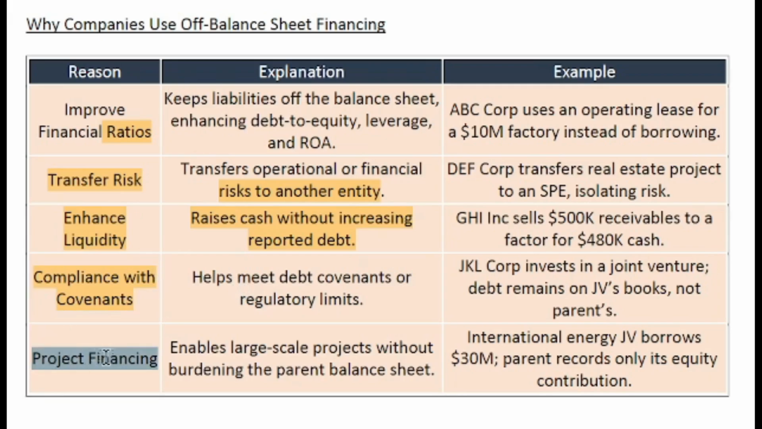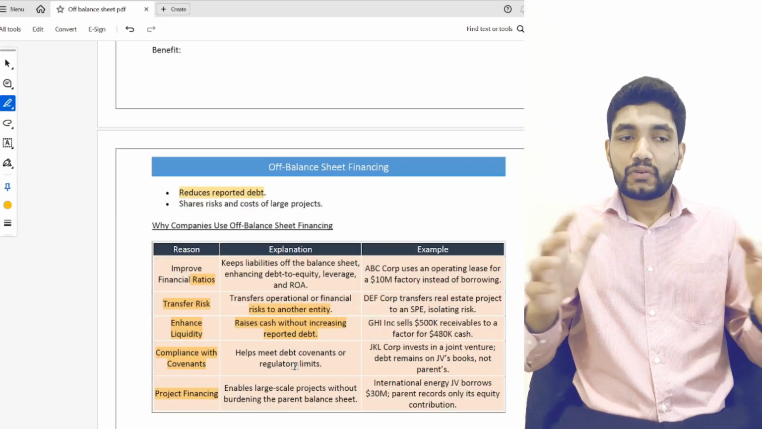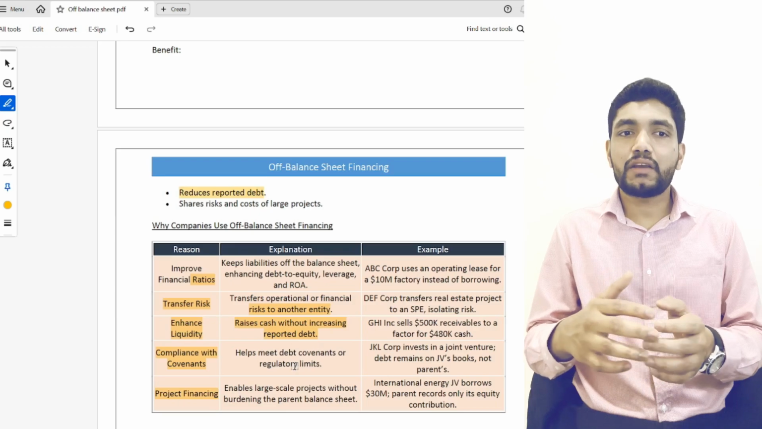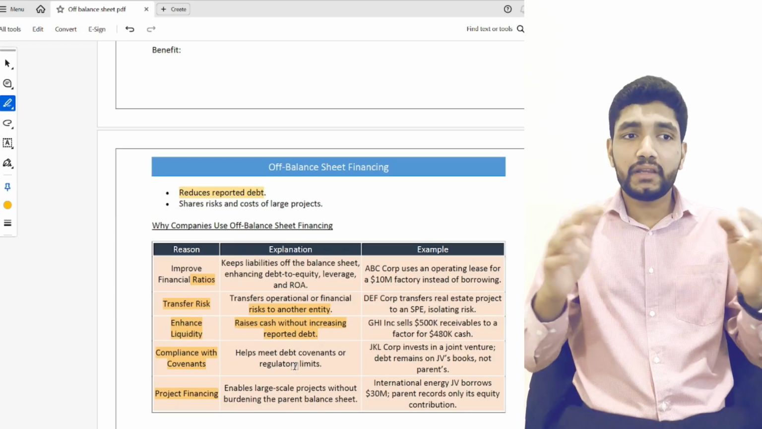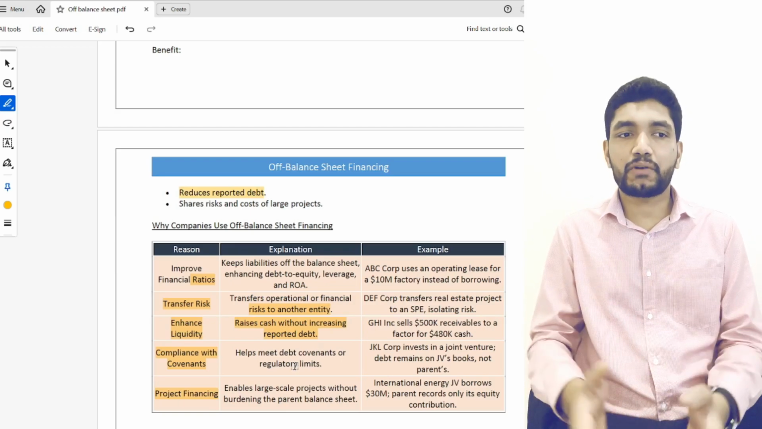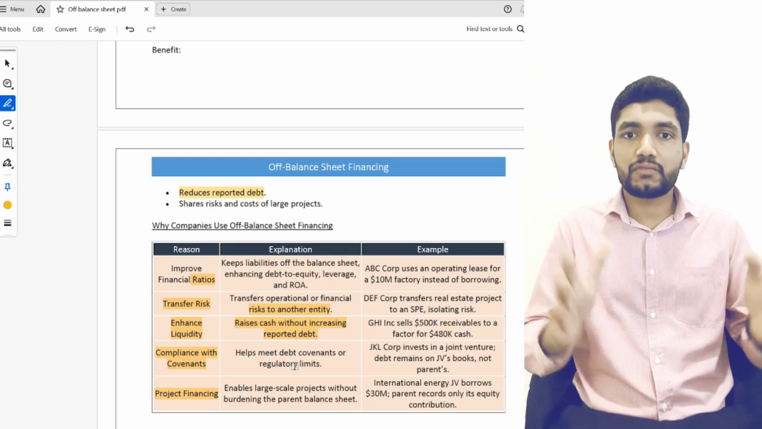Again, large project financing. Just assume there is a massive big project. This massive project cannot be financed by a single entity. So in this case, companies can create a joint venture to finance big projects. That means two, three, or multiple companies can join together to create a joint venture, and together they can finance this big project. In this way, the cost and the risk are shared among the multiple companies.